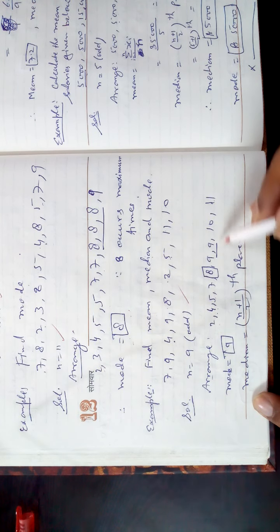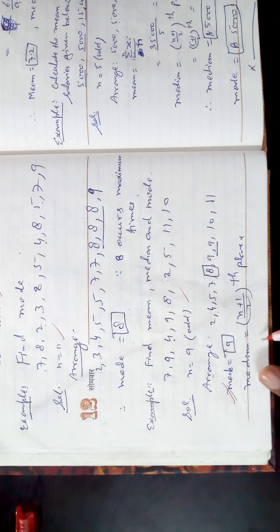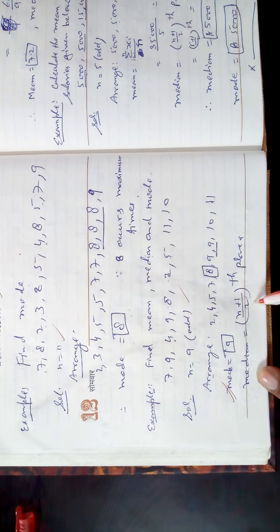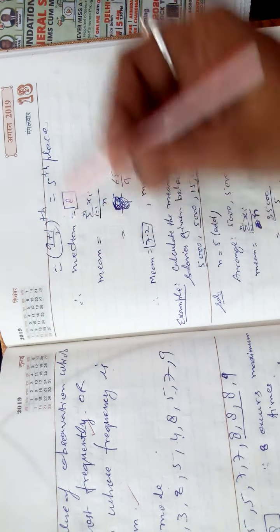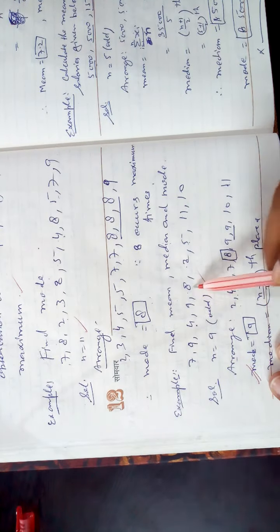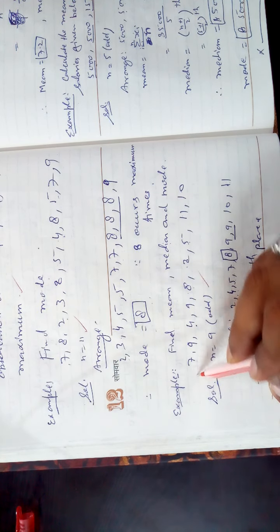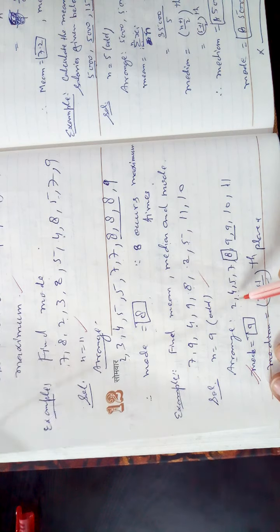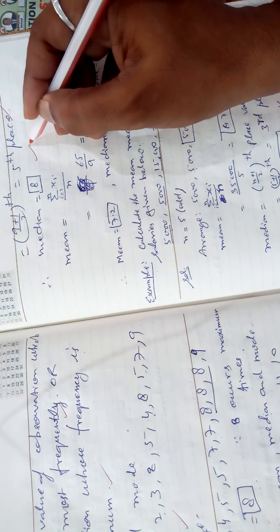Which is repeated the maximum number of times? 9 appears 2 times, so the mode is 9. For the median, because n is odd, use (n plus 1) by 2. 9 plus 1 by 2 means the 5th place. What is the 5th place? 1, 2, 3, 4, 5. The 5th place is 8. You will not count in the original data, but in the arranged range: 1, 2, 3, 4, 5. That is your median. So the median is 8.